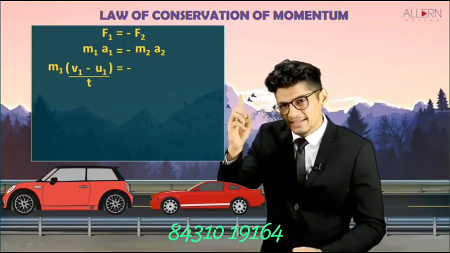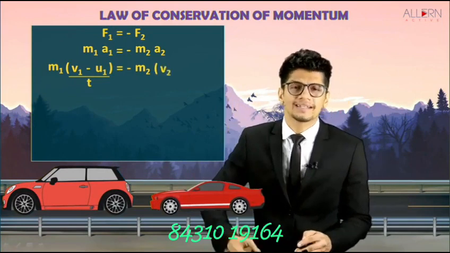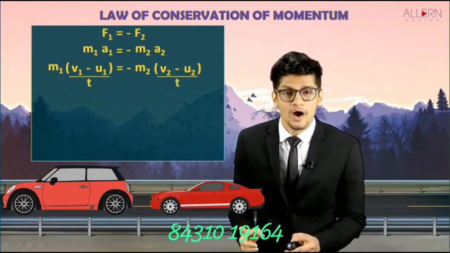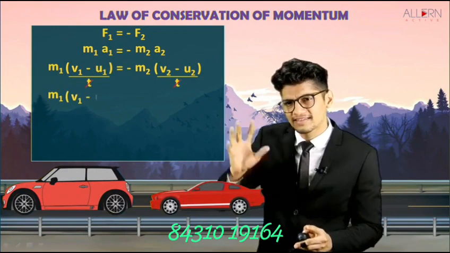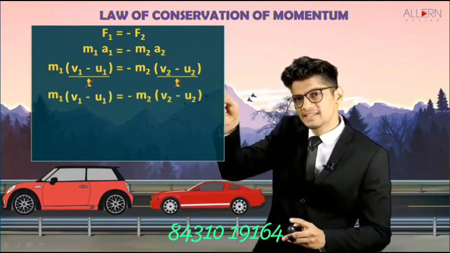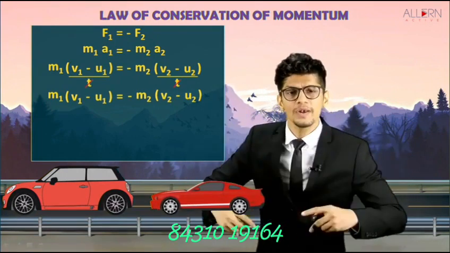Now minus m2 remains as it is. Instead of a2, we'll write v2 minus u2 upon t again. Now t and t get cancelled. So we just write the numerators as they are. If you compare this and this, we know that the numerators are the same. Now we'll open the brackets.